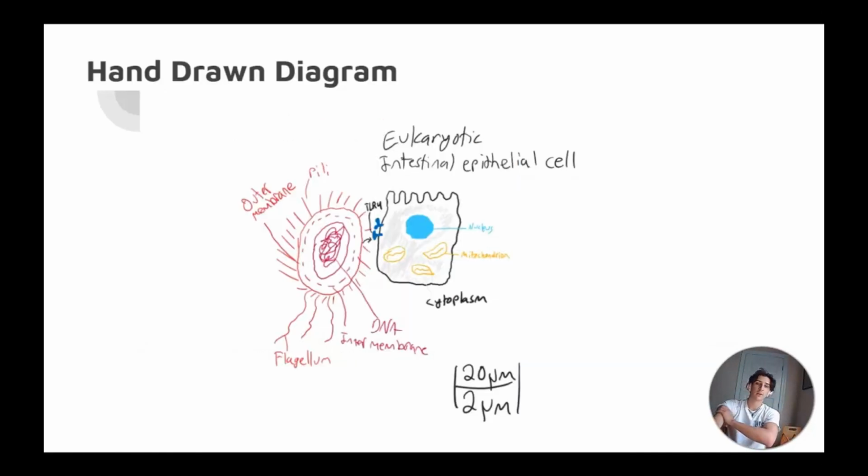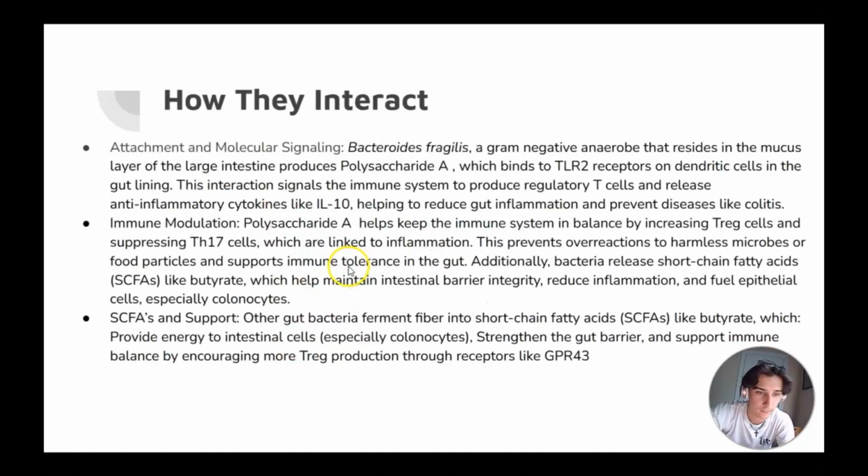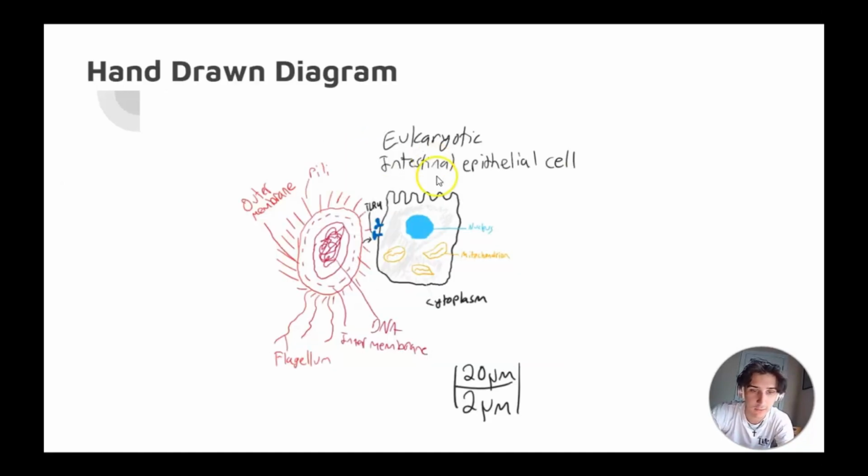And then this is a diagram. So right here we have the Bacteroides fragilis, and then right here is the eukaryotic intestinal epithelial cell. And so here I've labeled all the parts. This right here is the DNA. This is the inner membrane, the outer membrane, the pili, and the flagellum. So clearly it's prokaryotic because it doesn't have a nucleus.